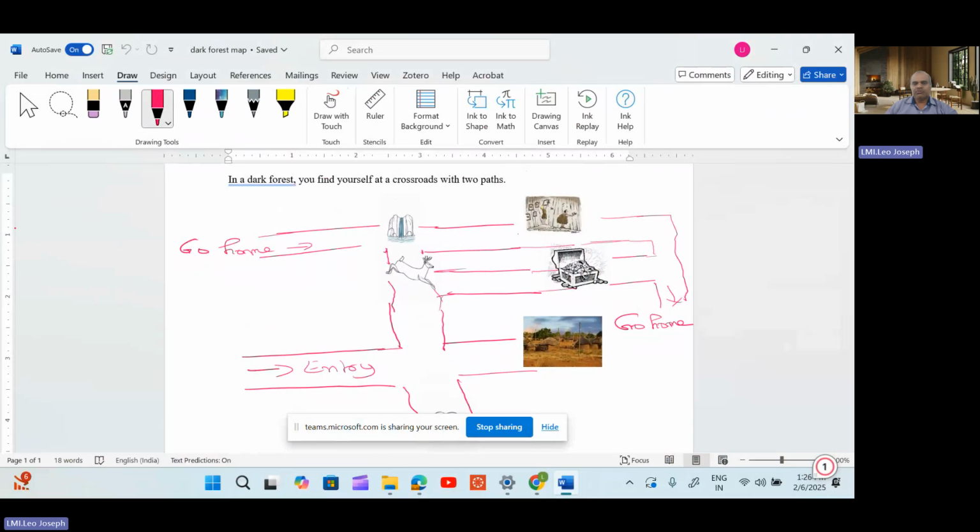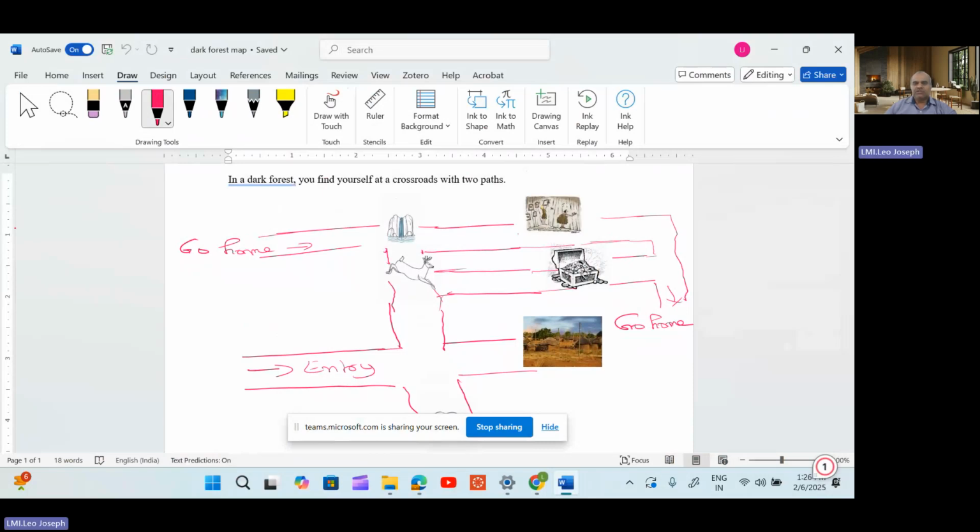Suppose I follow the deer, I have to take a right turn here. This deer is running like this, so we have to go along with this deer. It will take you like this, and you will find a golden treasure, and by taking the treasure you can go to your home. I think you win the game. Taking a treasure is nothing but winning the game.